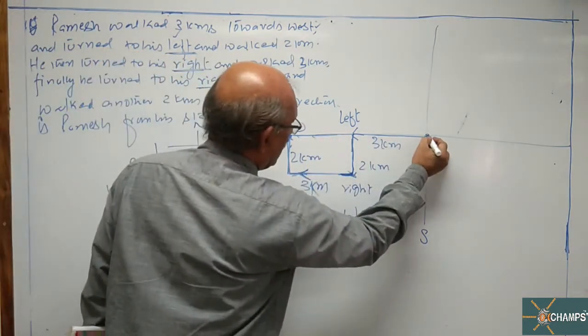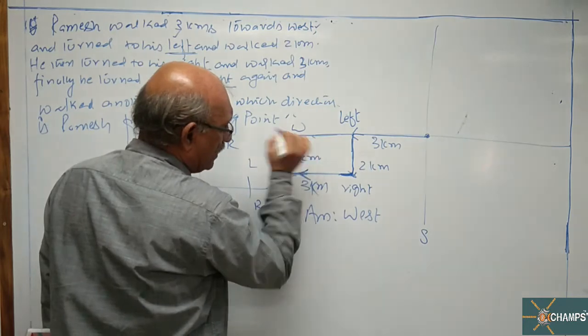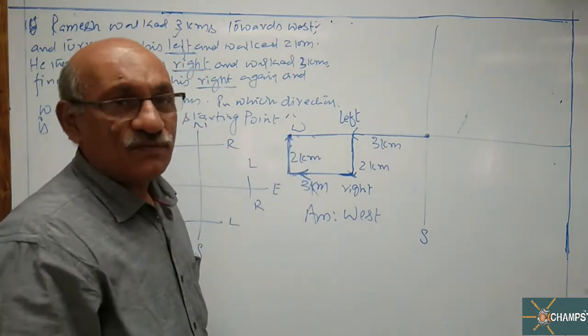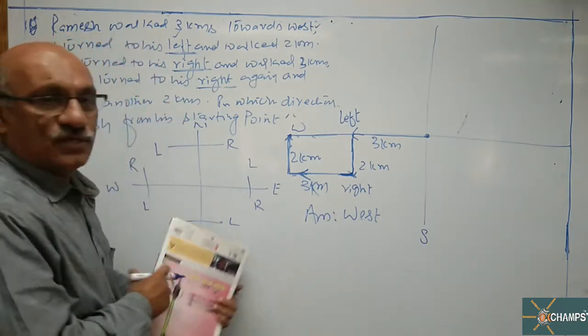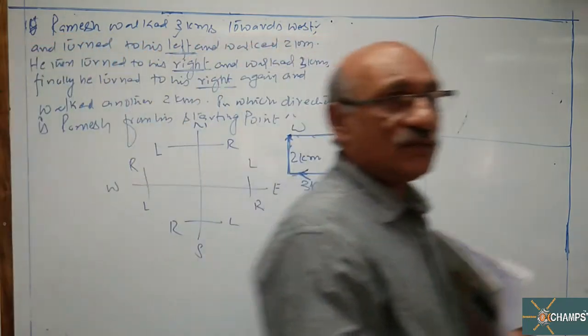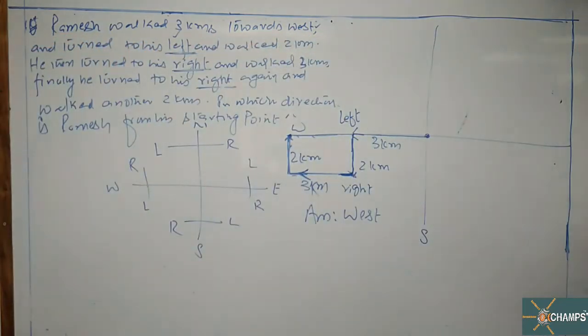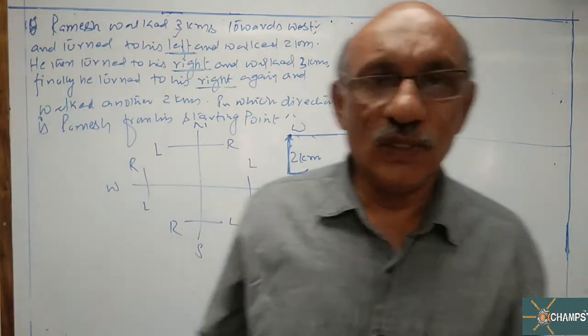This is his starting point where he is standing now. What is the position of Ramesh? He is on the west. So answer is west. Okay. Note down the solution. Okay, sir.